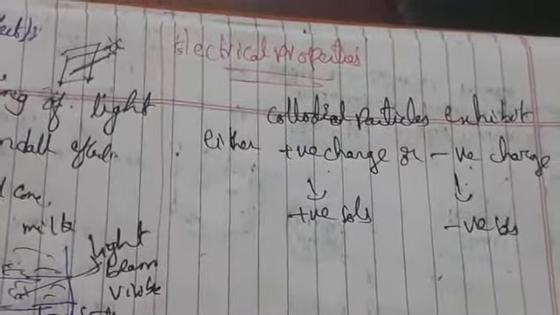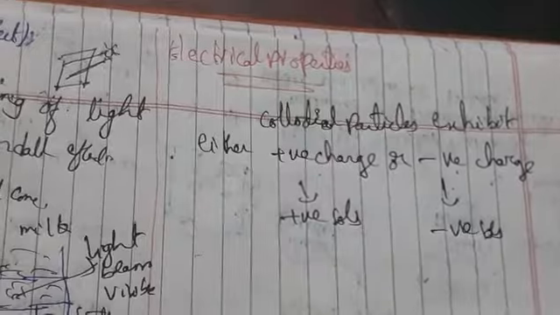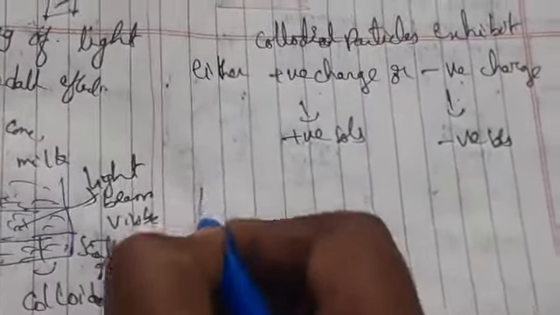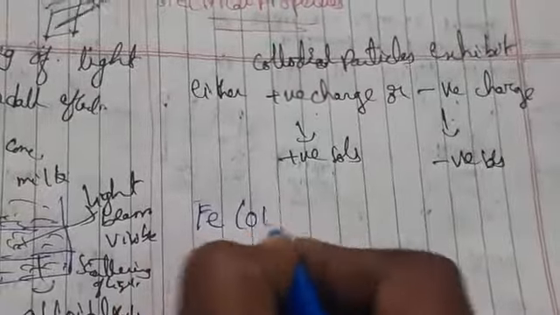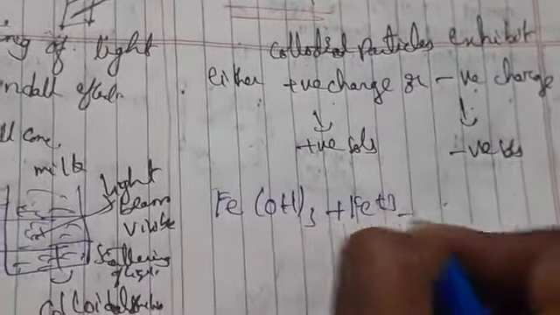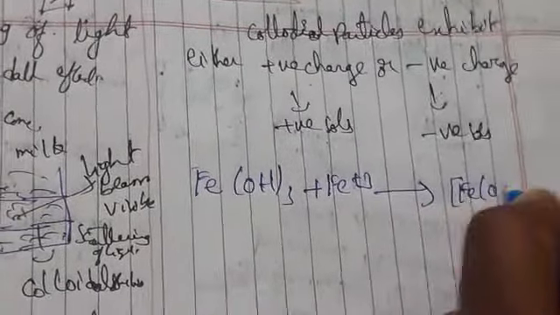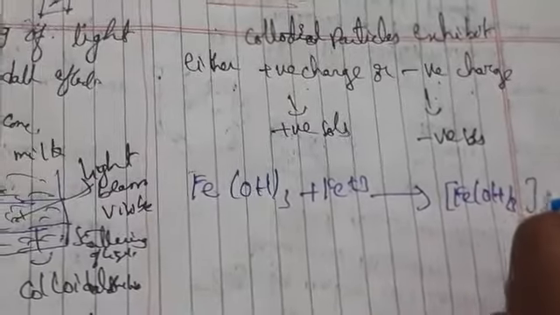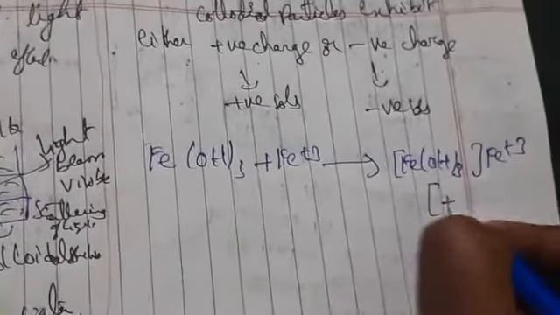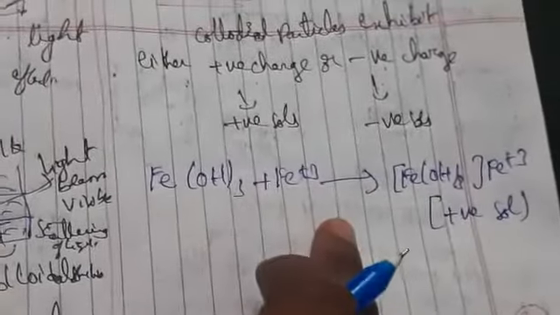In Bredig's arc method, if you have observed, the negative charge on the metal sol is due to adsorption of hydroxyl ions. In peptization we have observed clearly that ferric hydroxide combines with ferric ions, giving FeOH3 Fe3+. This is nothing but a positive sol.